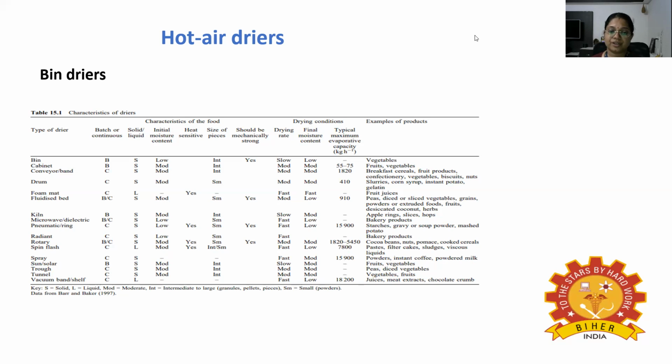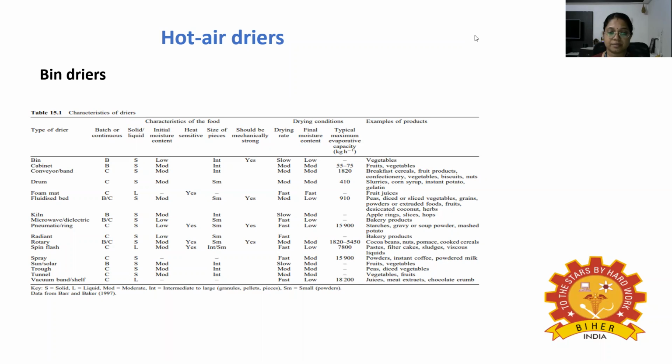Next is pre-concentrating liquid foods to the highest solids content possible using multiple effect evaporation. Energy used per unit mass of water removed in evaporators can be several orders of magnitude less than that required for dehydration. Next is automatic control of air humidity by computer control. So we'll discuss the types one by one.